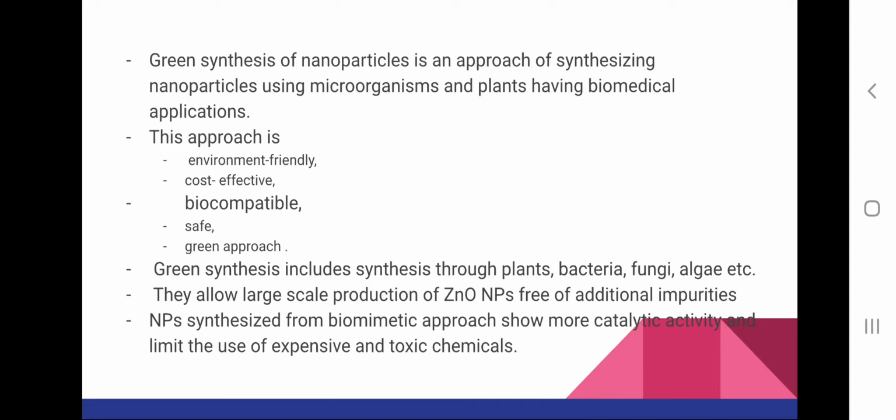And green synthesis also allows large scale production of nanoparticles without any impurities, and the nanoparticles synthesized using green synthesis have more catalytic activity compared to nanoparticles synthesized by other approaches, and it is less expensive and also produces less toxic chemicals. So overall green synthesis is an environmental friendly, cost effective, biocompatible, safe green approach. So this green synthesis is more and more preferred nowadays.